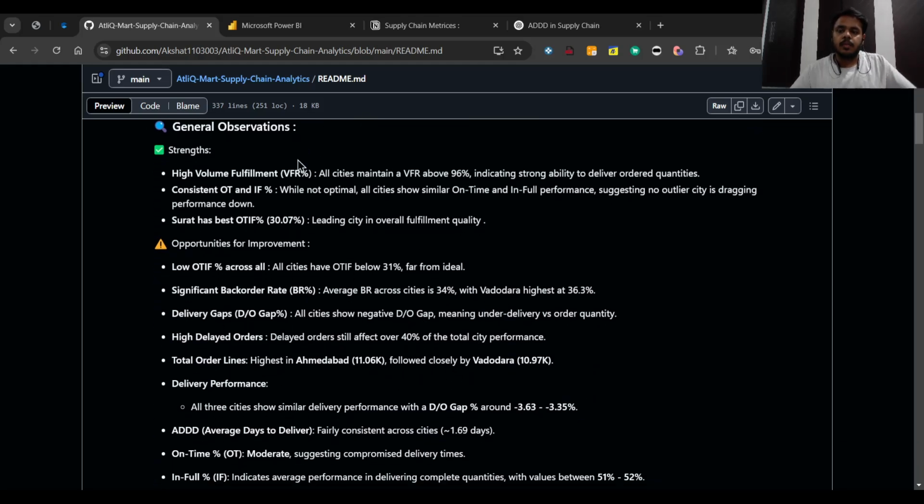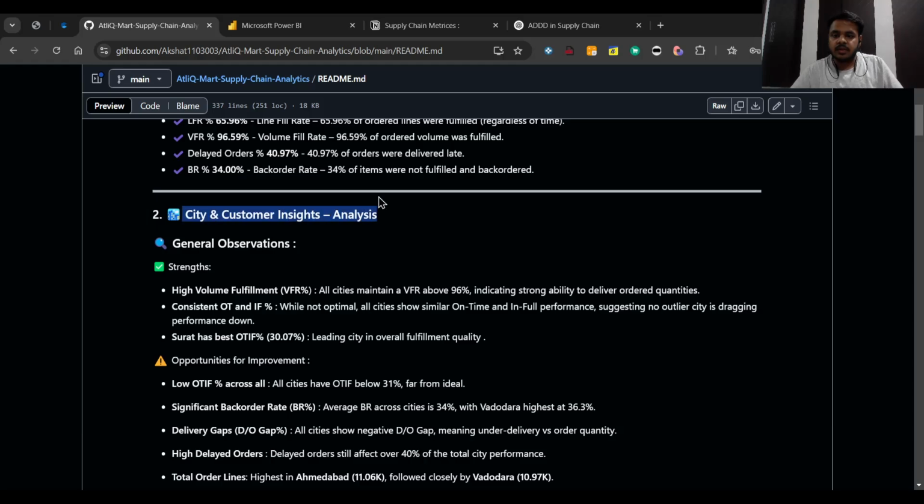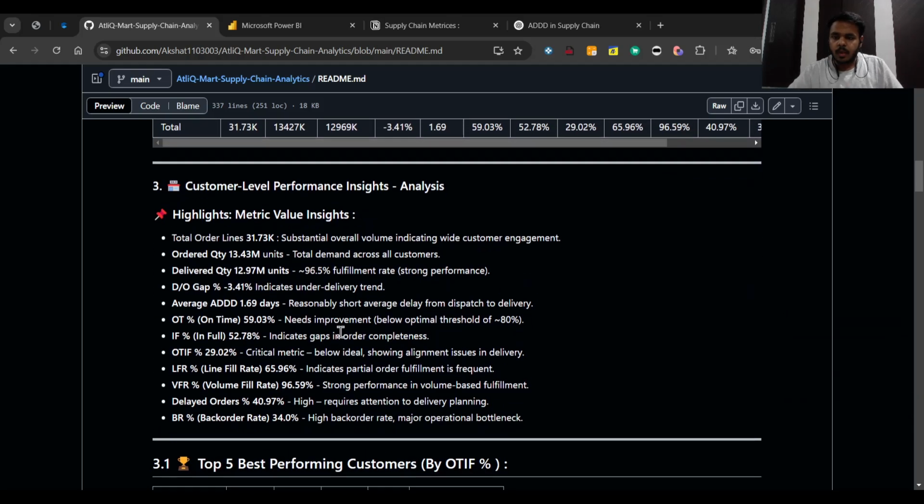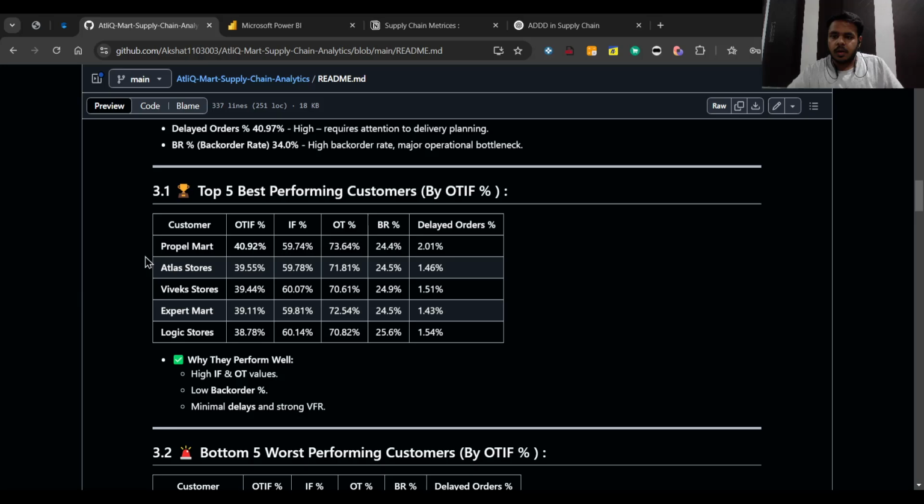Now let's go back to the repository and see the analysis and the insights that we have generated. If you see the customer and city insights, Propel Mart, Atlas stores, and Vivek stores are the top performing customers. Why? Because they have a high OTI percentage of 40.92. And why are they able to perform well? Because they have high IF and OT values. The OT percentage of Propel Mart is 73%, and Logic stores has more than 70%.